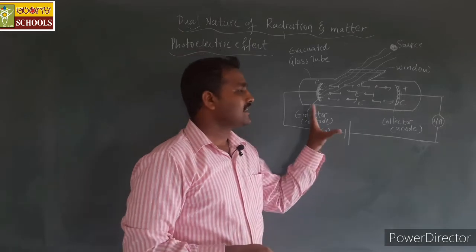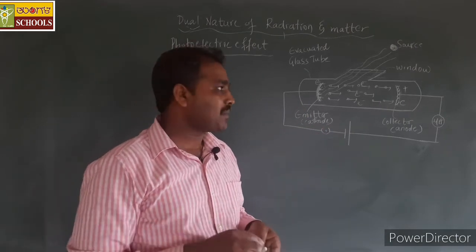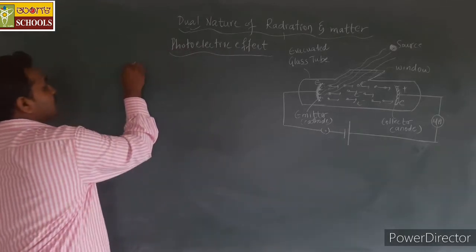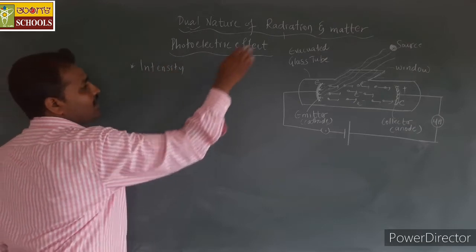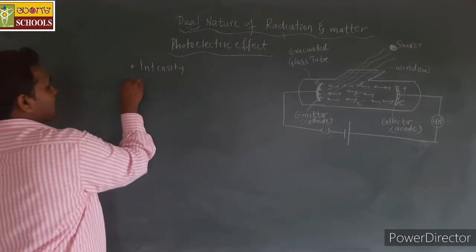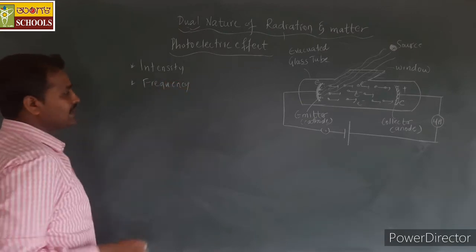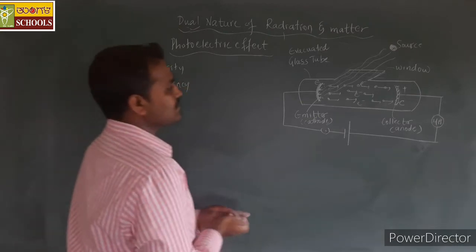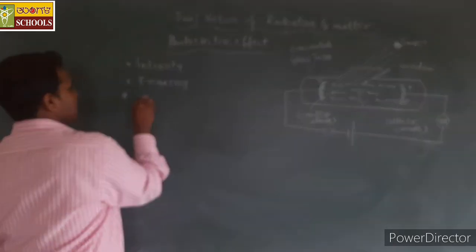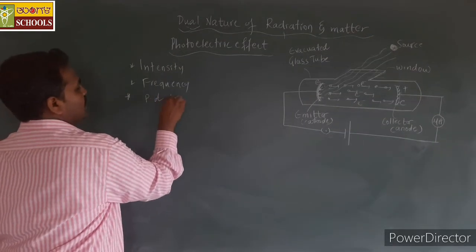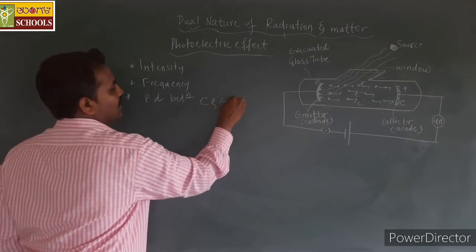Okay, and this experimental setup is used to study the effect of important parameters such as the intensity of the incident light radiation, the frequency of the incident light radiation, and the potential difference between this cathode and anode. Yes, so this potential difference between collector and emitter plates.